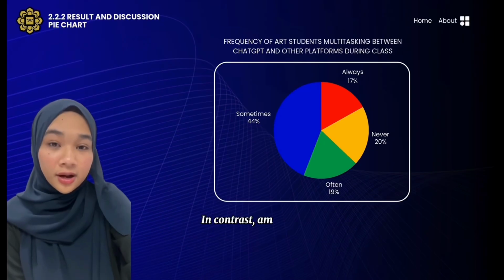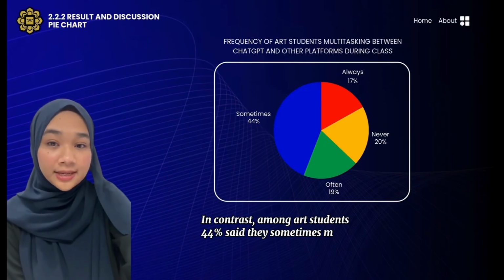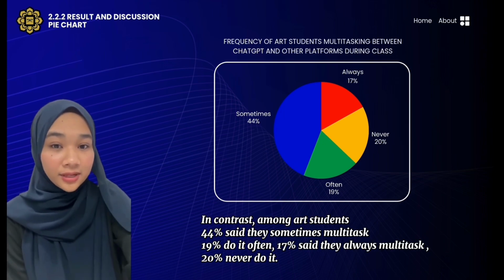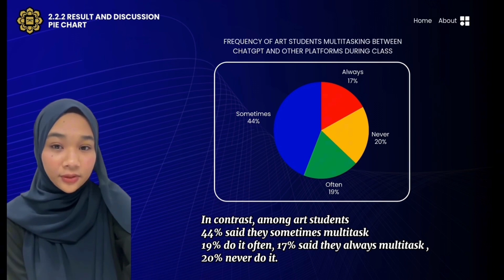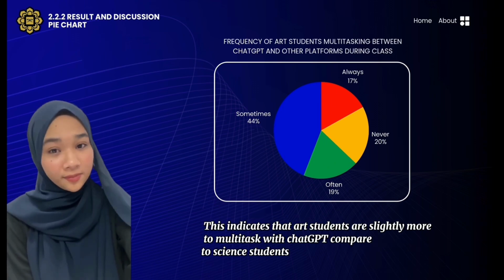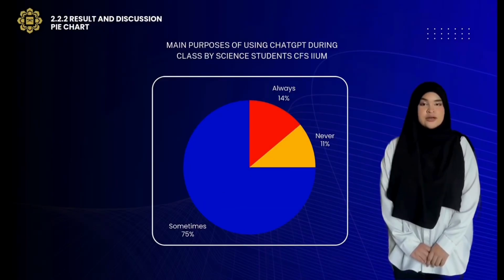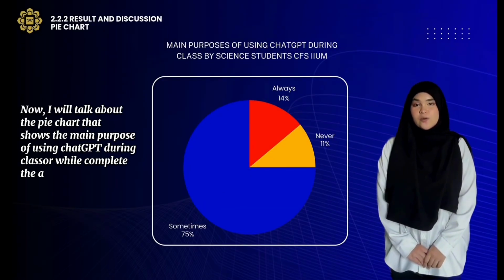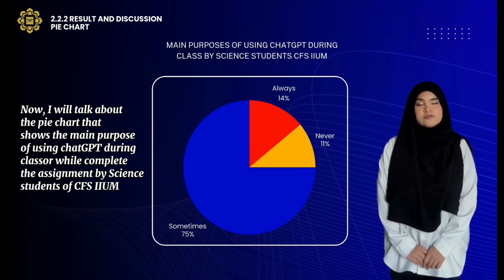In contrast, among art students, 44% said they sometimes multitask, 90% do it often, 17% said they always multitask, 20% never do it. So this indicates that art students are slightly more likely to multitask with ChatGPT compared to science students. Now I will talk about the pie chart that shows the purpose of using ChatGPT during class or while completing assignments by some students of CFS IIUM.